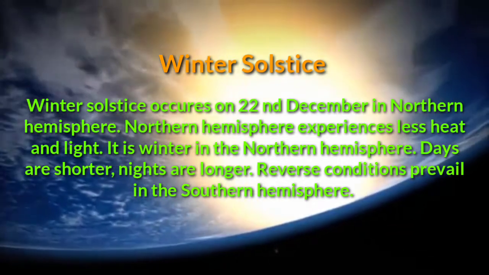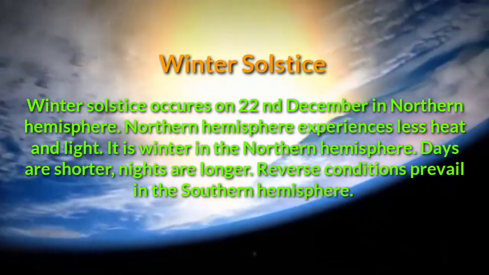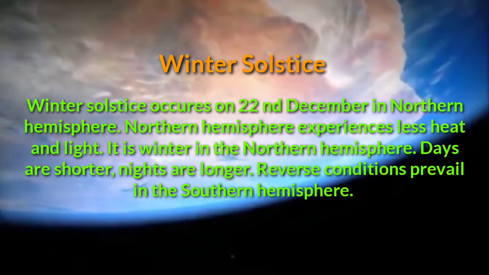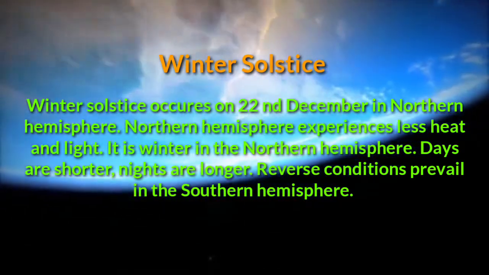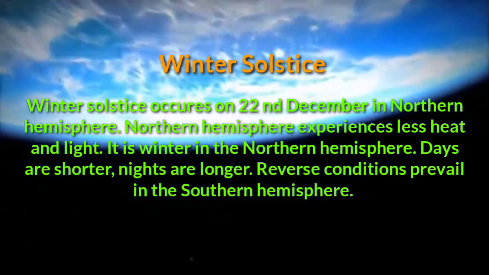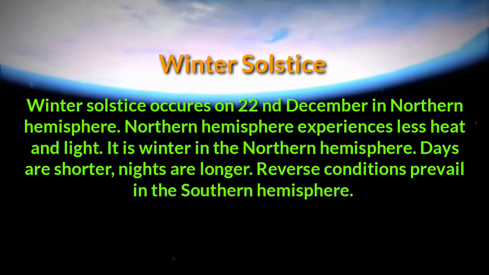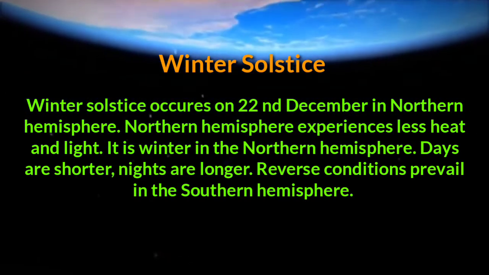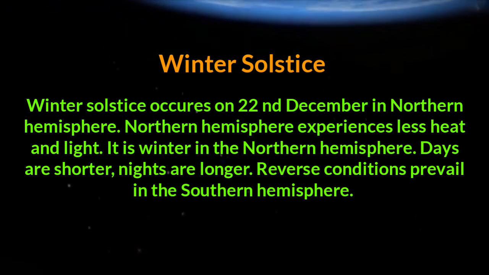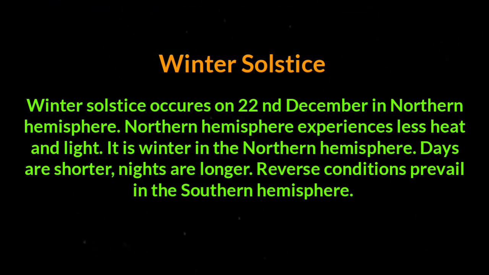Winter solstice. Winter solstice occurs on 22nd December in the northern hemisphere. The northern hemisphere experiences less heat and light. It is winter in the northern hemisphere. Days are shorter, nights are longer. Reverse conditions prevail in the southern hemisphere.